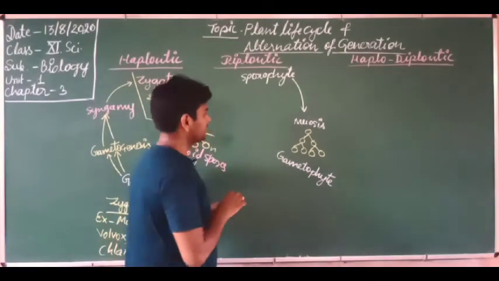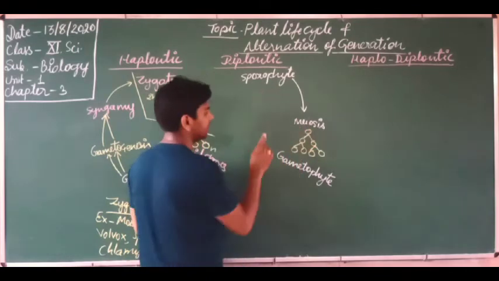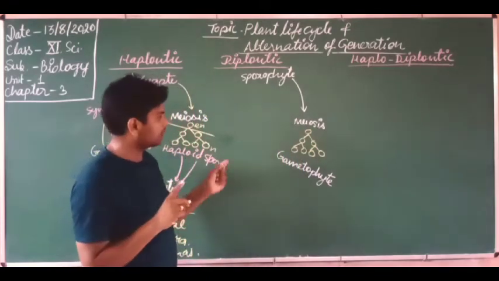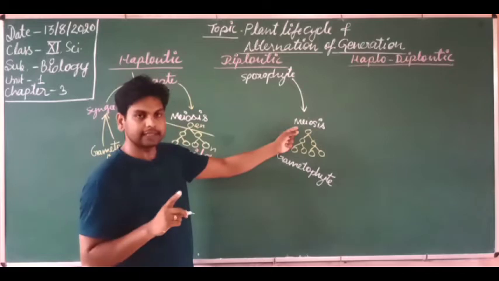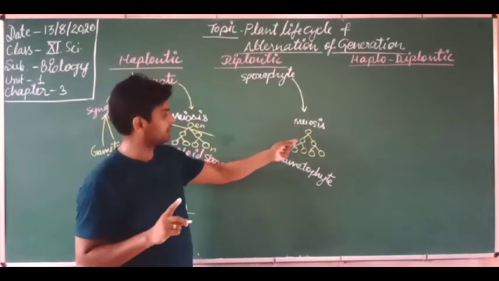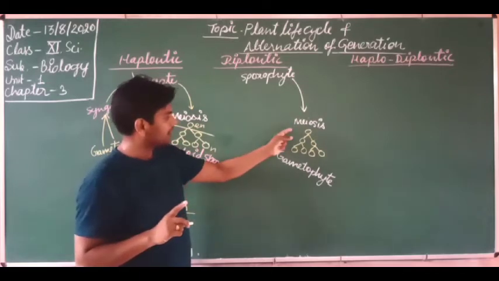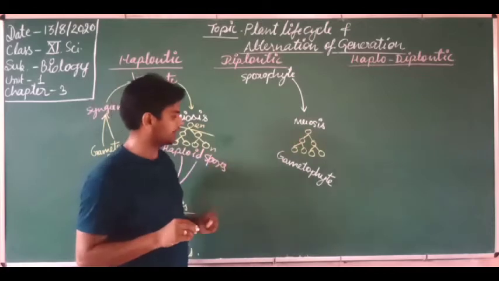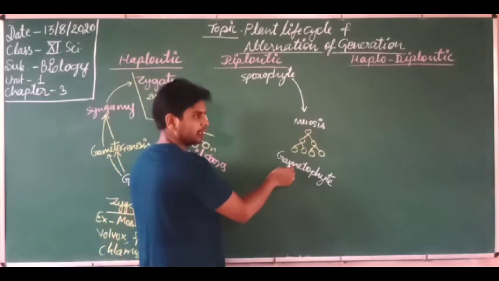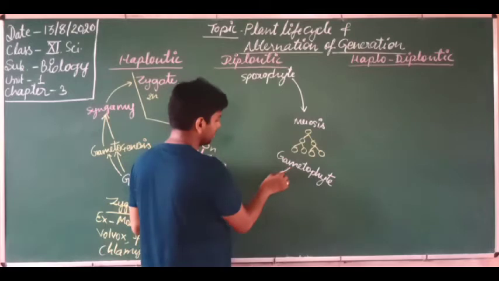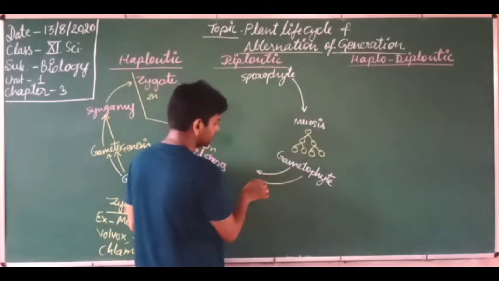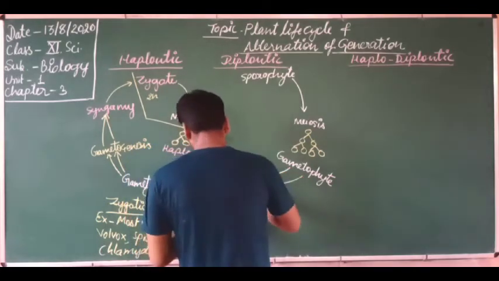Meiosis occurs in the sporophyte, but the cell of the sporophyte which undergoes meiosis is the gamete mother cell. That is why this is known as gametic meiosis, because the gametophyte will finally produce gametes after gametogenesis.